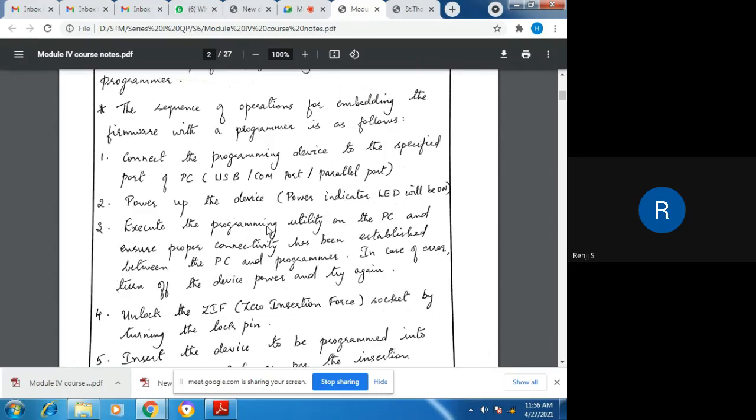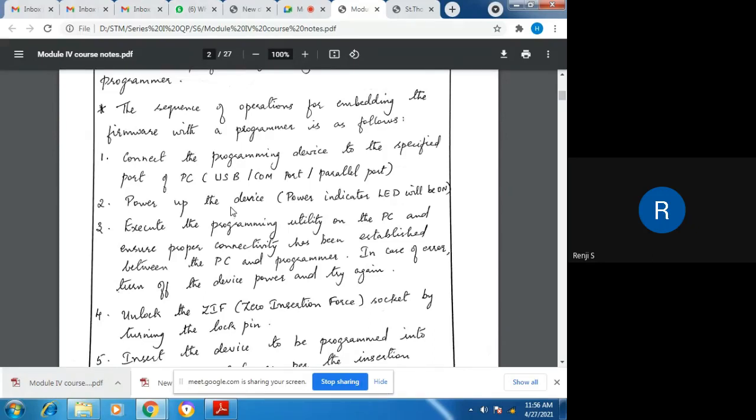The different steps for programming the chip using out-of-circuit programming are summarized here. The first step: connect the programming device to the specified port of the PC. There can be USB ports, COM ports, parallel ports, etc. in the PC. Now you can connect the programming device. It is the external device that helps us to embed firmware. There are different programmer devices available in the market for embedding firmware. Take one of the programming devices and connect it to the PC through a USB port.